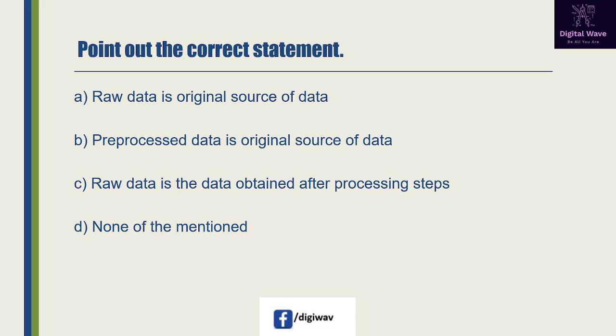Next question is, point out the correct statement. First option is here, raw data is original source of data. Second option is preprocessed data is original source of data. Third option is raw data is the data obtained after processing steps, and the last option is none of the mentioned. So right answer will be A, raw data is original source of data. So accounting programs are prototypical example of data processing applications.